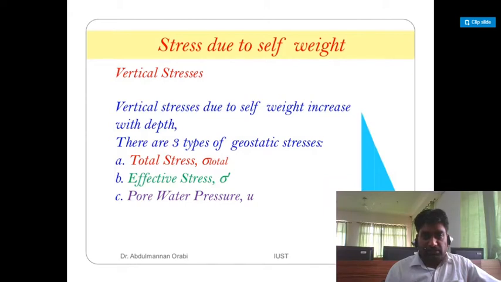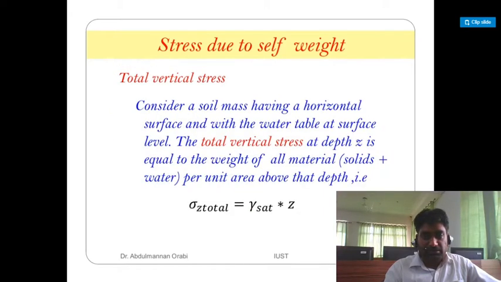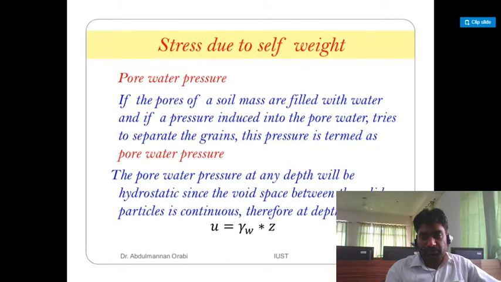There are three types of geostatic stress: total stress, effective stress and pore water pressure. Total vertical stress: consider a soil mass having a horizontal surface with the water table at the surface level. The total vertical stress at depth Z is equal to the weight of all materials, solids plus water, per unit area above that depth, that is sigma Z total is gamma sat into Z.